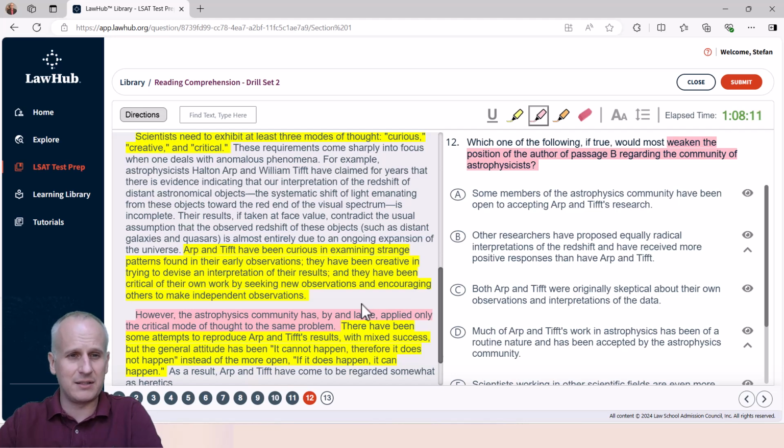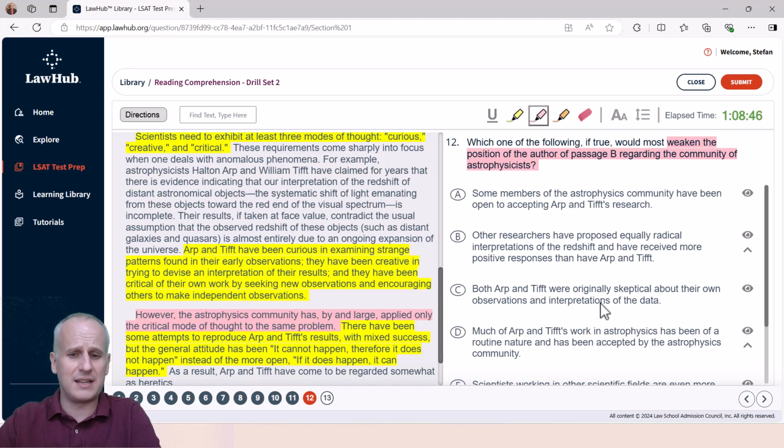And we can see in our highlights that we made at the very beginning of this dual passage that scientists need to exhibit at least 3 modes of thought: curious, creative, and critical. But then it says the astrophysics community applied only the critical mode of thought to the problem that A&T found. So we might decide that we want to figure out what the problem was, but it's ultimately not as important as you might think. So we just need to show that the astrophysics community did not only apply the critical mode of thought. They got into curious and they got into creative as well.